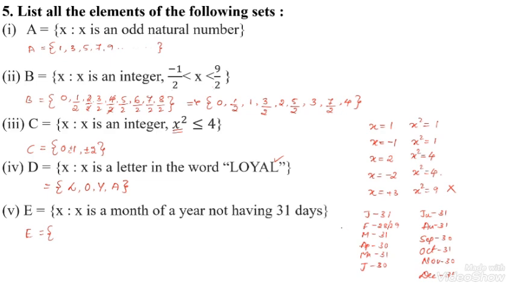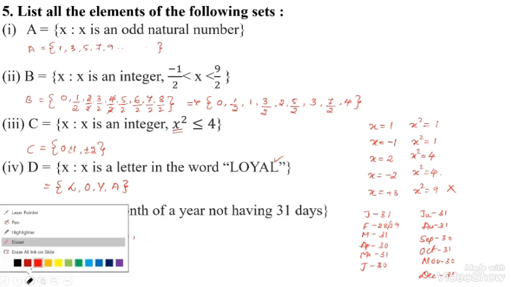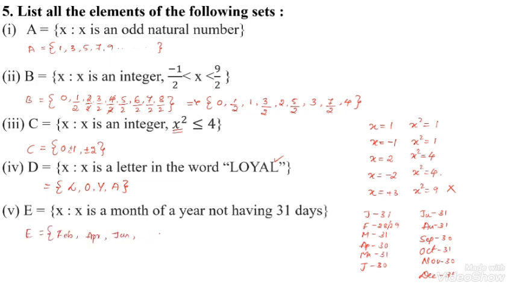Here, not having the 31 days, the months are February, it has 29, April, it has 30 days, June, it has 30 days, September, then November.